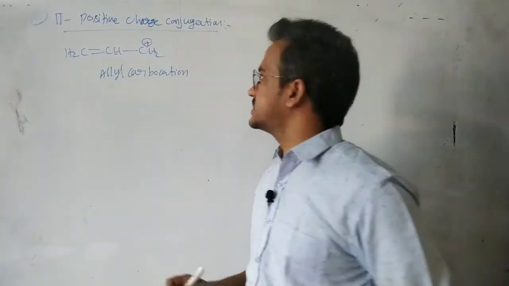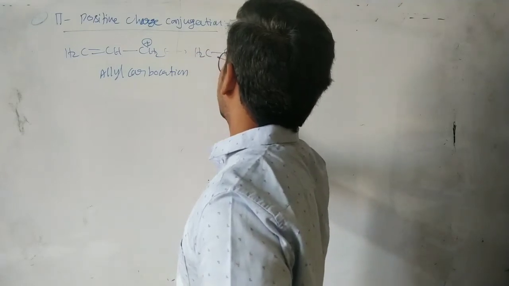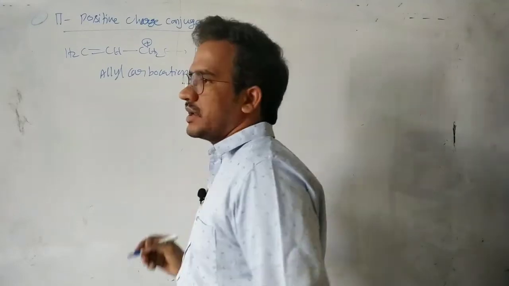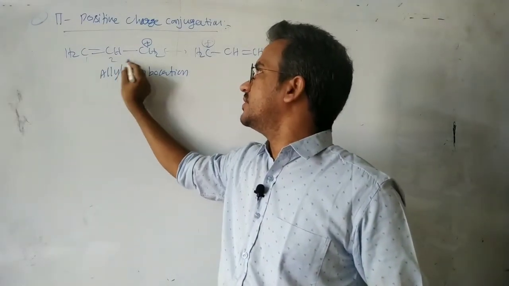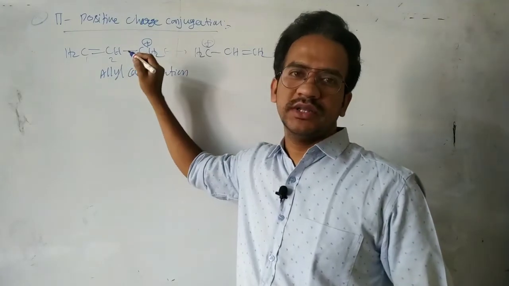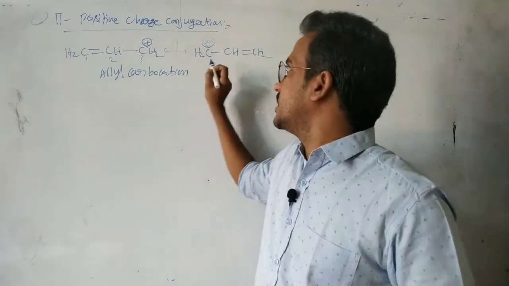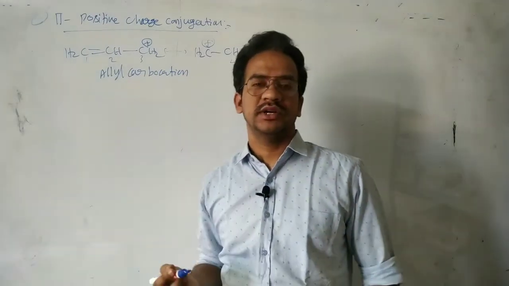In this case, this allyl cation we can write like this also. This is also allyl carbocation. If you give the numbering, here the positive charge is on the third carbon and the pi bonding electrons are between 1 and 2. Here the pi bonding electrons are between 2 and 3 and the positive charge is on the third carbon.